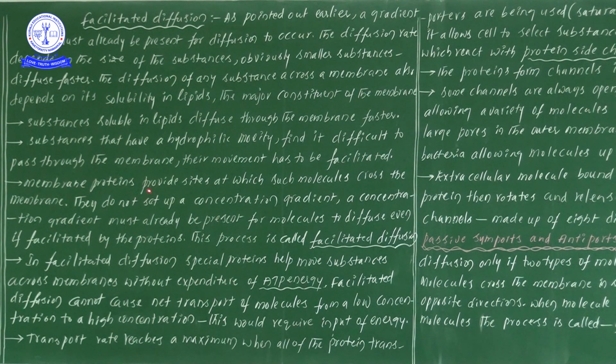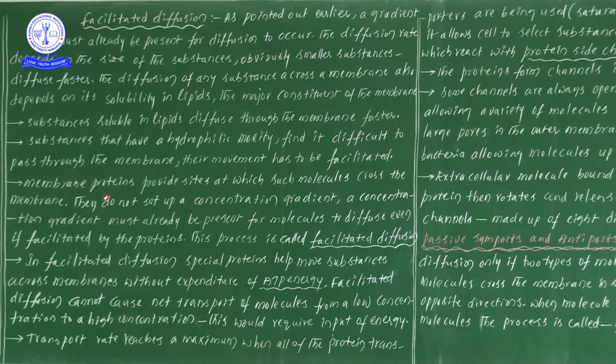The membrane proteins provide sites at which such molecules cross the membrane. You understood this point, as we have seen before. There are two different types of proteins over there, and these proteins provide sites for hydrophilic molecules to pass through them.